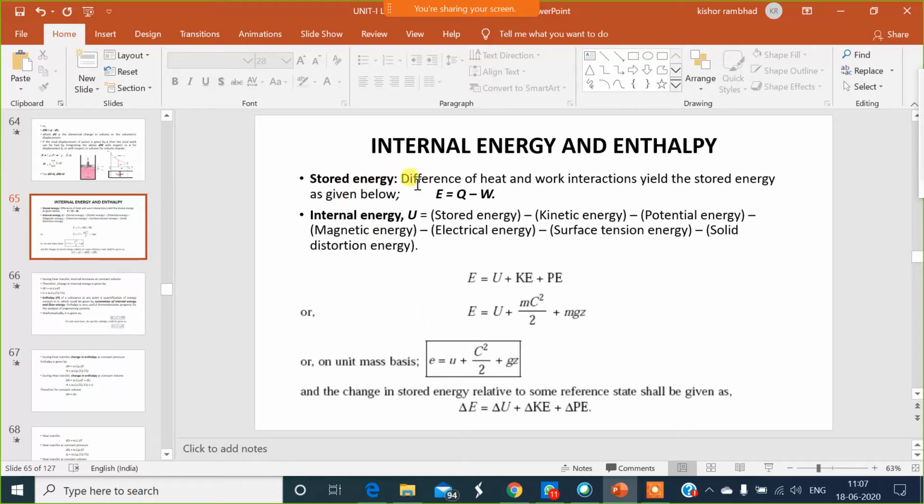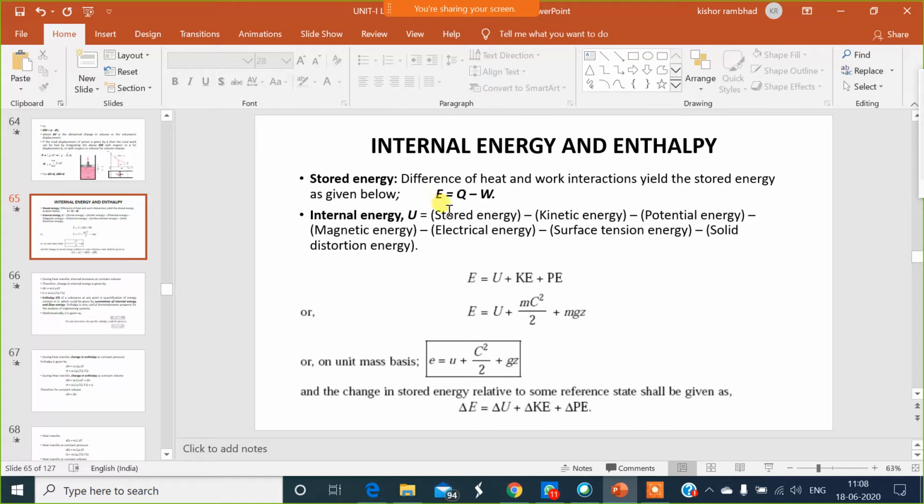Look at the definition: stored energy is the difference between heat and the work done. We have seen this formula. This is the formula of the first law of thermodynamics. Q is equal to E plus W, or we can say E is equal to Q minus W. When we subtract work done from heat, it gives stored energy.